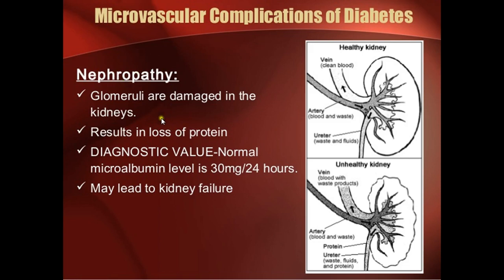So in nephropathy, what happens is that the high sugar levels cause damage to the glomeruli, which results in loss of protein. Diagnostic value: normal microalbumin level is under 30 milligram per 24 hours. So when it starts rising, more than 30 milligram, it is microalbuminuria, and then when it starts rising further.